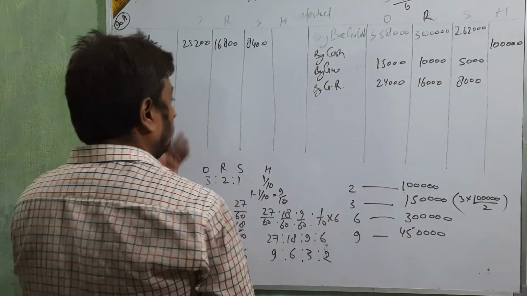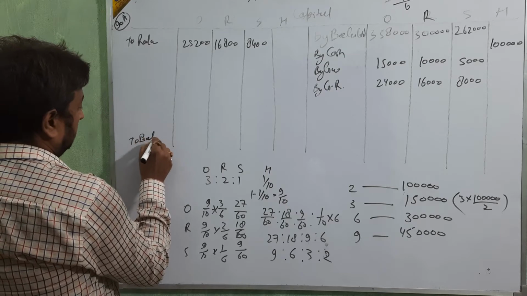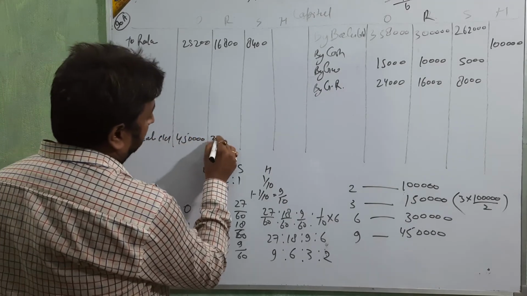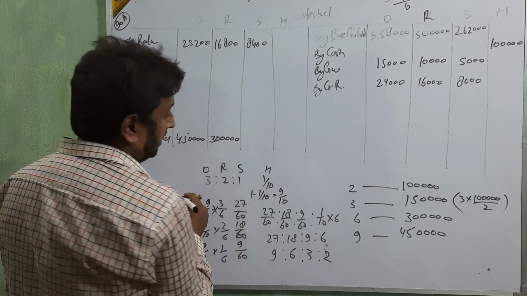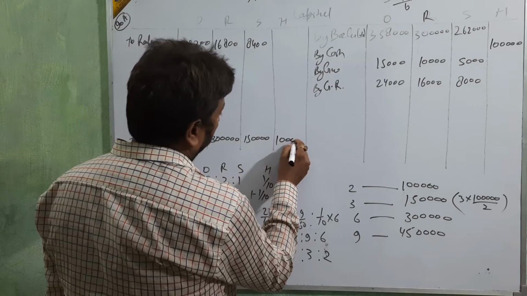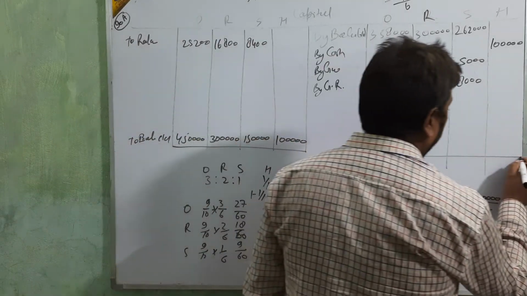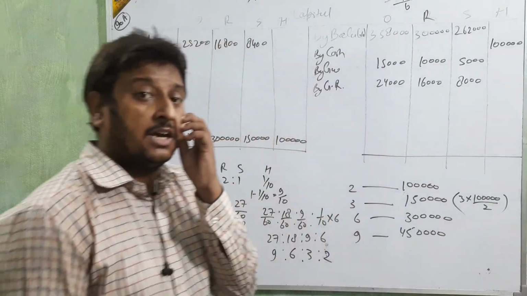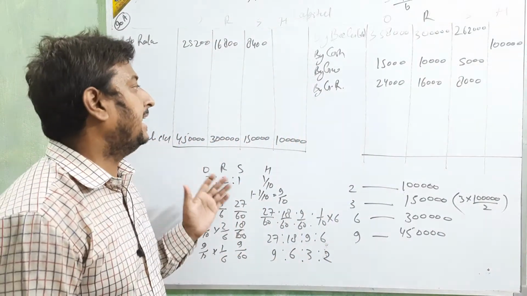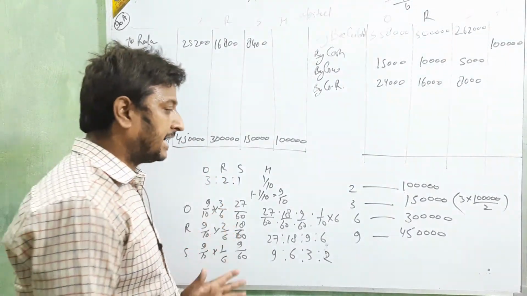Now we put this amount directly on the balance c/d side: 4 lakh 50,000, 3 lakh, 1 lakh 50,000 and 1 lakh. Now, to adjust the capital, if any deficiency or extra amount is there, it will be adjusted through the current account, not the cash account, beta.